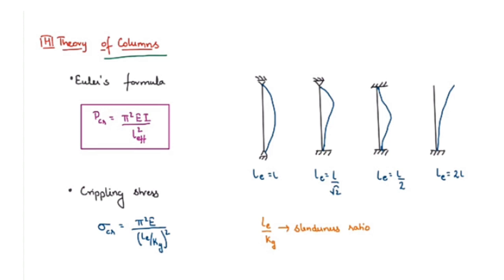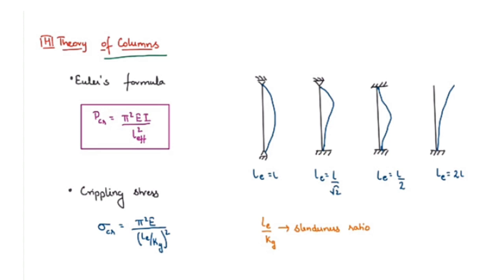In the second case, that is a column with one end hinged and another end fixed, the effective length will be equal to capital L by root 2. Third case, that is a column with both ends fixed, the effective length will be equal to capital L by 2.